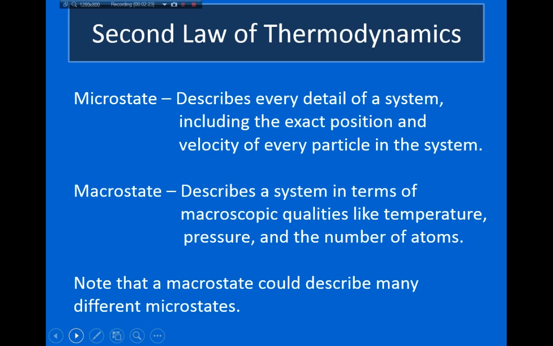Just like if I had a whole bunch of coins, let's say I had 1,000 coins, and I told you that 500 of them are heads and 500 of them are tails, there are a lot of different ways that you could flip coins and wind up with 500 heads and 500 tails. So it'd be very difficult to say exactly which coin is heads and which coins are tails. So there's a very large number of microstates that describe that macrostate. On the other hand, if I told you that I had 1,000 coins and they're all heads up, you could immediately tell me what the microstate is. You could say, well, coin 1's heads up and coin 2's heads up, and you could go through all of them because you know that all of them have to be heads up.